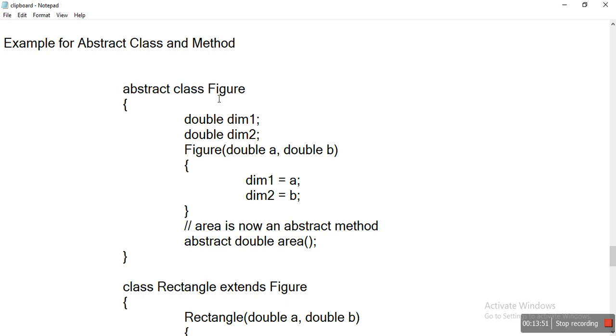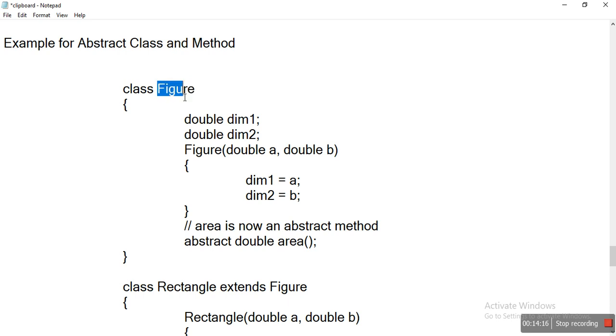So we declared a class Figure as a superclass, and that is an abstract class. Now forget about abstract. Imagine this Figure is a simple concrete class, where the methods have declarations and definitions.